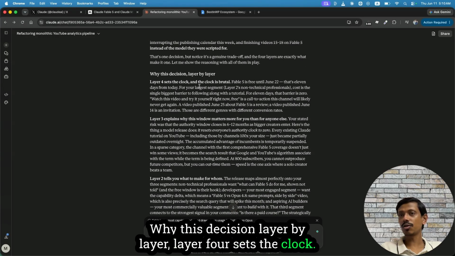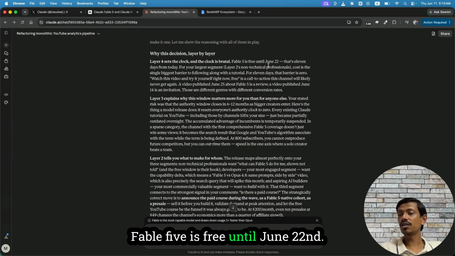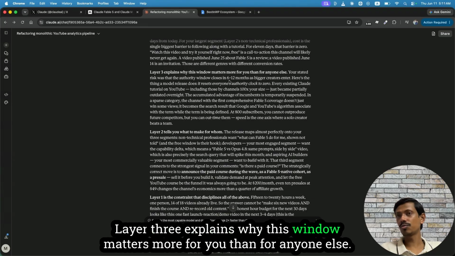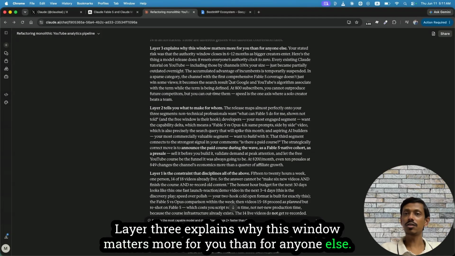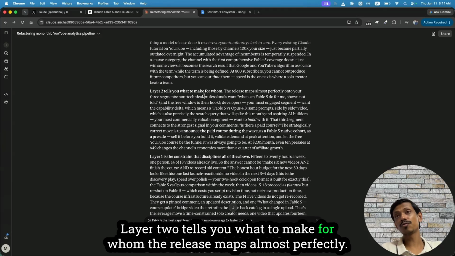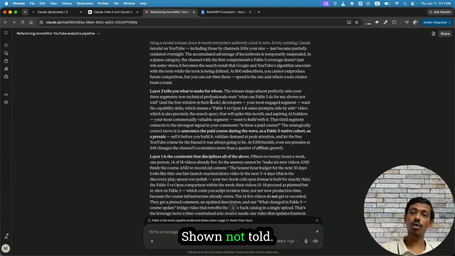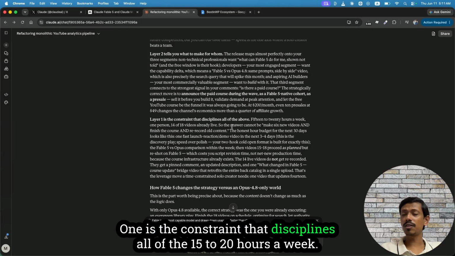Layer 4 sets the clock, and the clock is brutal. Fable 5 is free until June 22nd. That's 11 days from today. Layer 3 explains why this window matters more for you than for anyone else. Layer 2 tells you what to make for whom. The release maps almost perfectly onto your 3 segments. Non-technical professionals want what can Fable 5 do for me, shown, not told. Layer 1 is the constraint that disciplines all of the above.